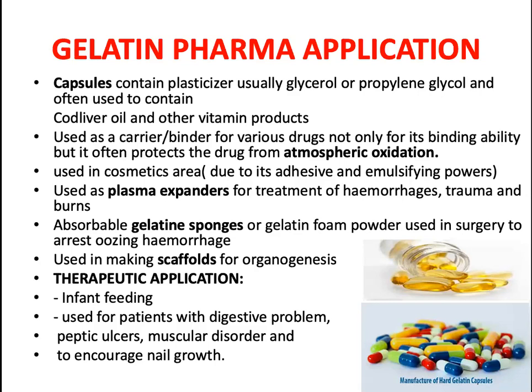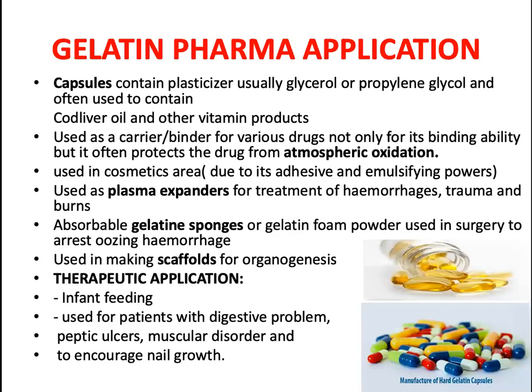For them also, they use this gelatin or hydrolyzed collagen, because gelatin contains glycine, proline and hydroxyproline, which reduce the secretion of gastric juice. When you are under stress, during gastric juice secretion there is a chance for peptic ulcers or stress ulcers. In that case also you can go with gelatin.